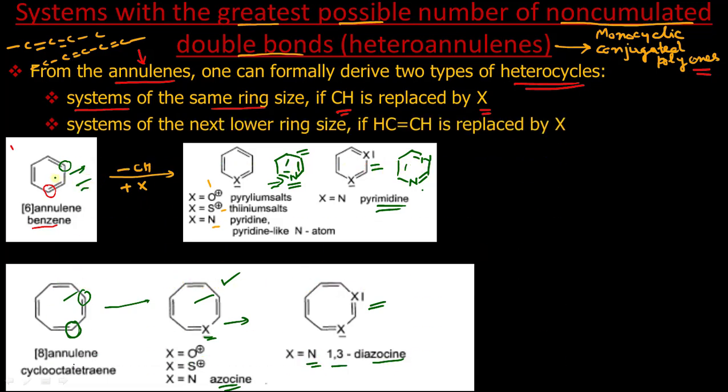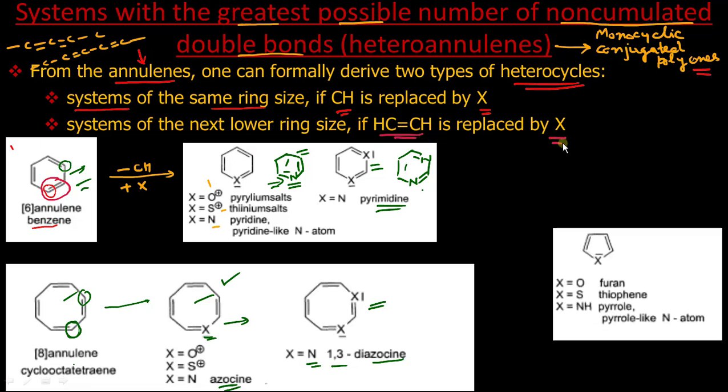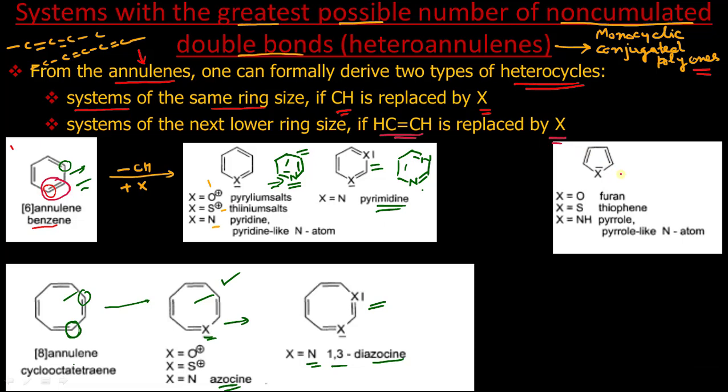The second possibility is we can replace this whole CH double bond CH group by X. Now if we do so, what will we get? We will get compounds like this. So this compound is obtained by replacing this CH double bond CH by X. This X can be O, S or NH. Now you can see this heteroannulene contains a lesser number of atoms than the parent annulene. So it is a system of lower ring size.